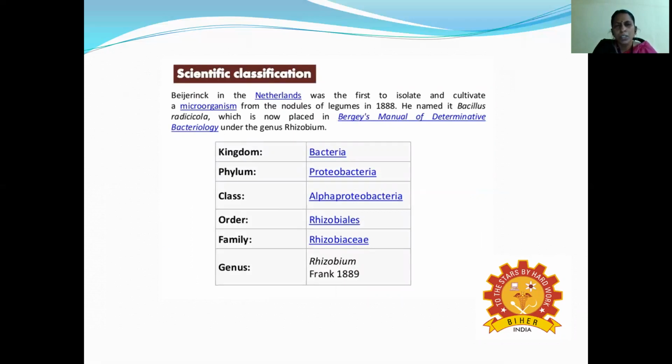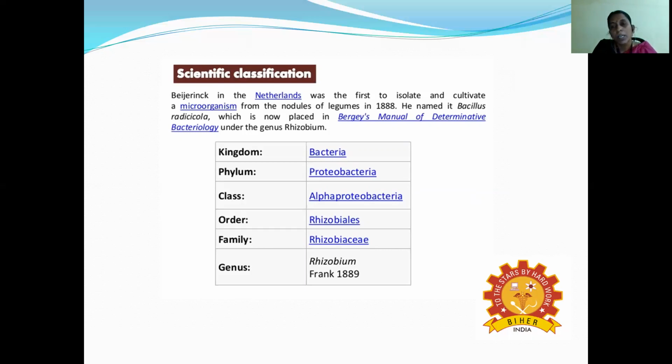The first scientist who discovered it is from the Netherlands, called Beijerinck. He isolated the microorganisms from the nodules of legumes in the year 1888. He named it Bacillus radicicola, which is now named under the genus Rhizobium in Bergey's Manual of Determinative Bacteriology.